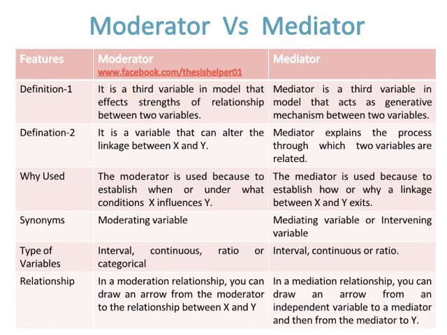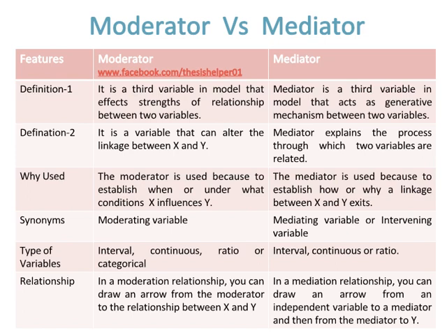The synonym of moderator is moderating variable, while the synonyms of mediator are mediating variable or intervening variable. The types of variables used for a moderator are interval, continuous, ratio or categorical, while the types of variables used for a mediator are interval, continuous or ratio.